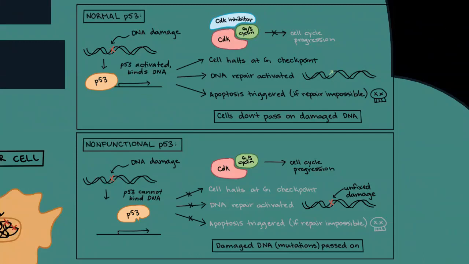Here is just a diagram explaining normal P53 versus non-functional P53 and how it does not attach or send signals to our CDK and cyclins to come in and stop the process from going and induce apoptosis. It's able to keep going. Apoptosis is triggered. DNA replication is activated, and your cell doesn't halt at the G1 phase. The DNA is not repaired, and apoptosis is not triggered when your P53 does not bind to DNA and it's turned off or it isn't located within the cell at all.